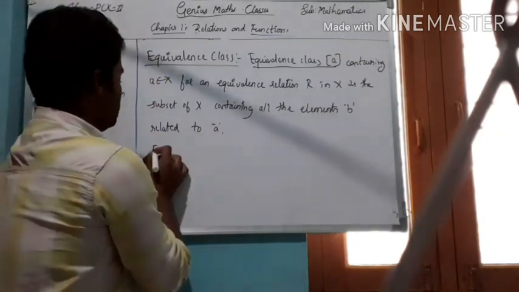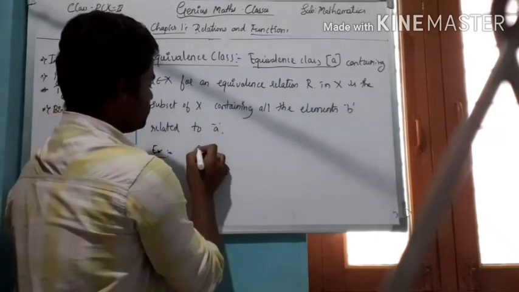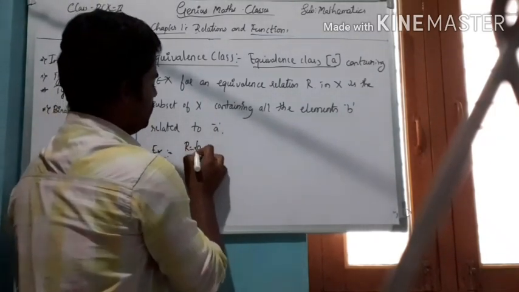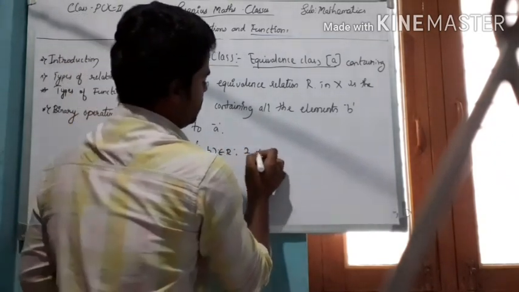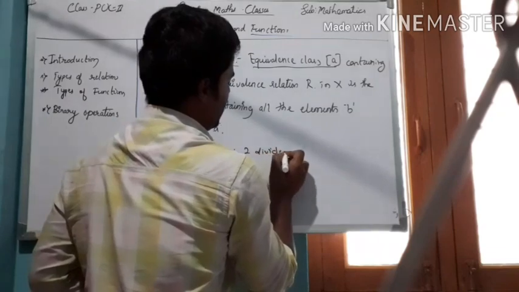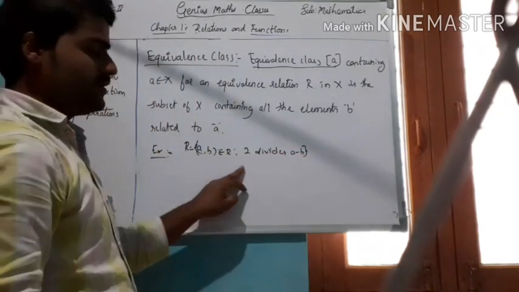The example: consider the previous example, that is R equal to (A, B) belongs to R such that 2 divides A minus B. I have discussed this example.